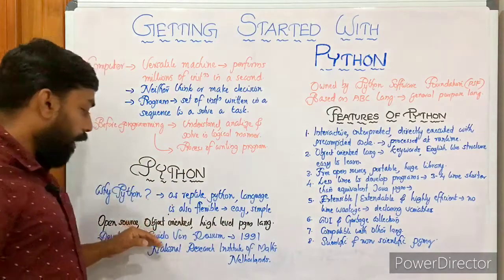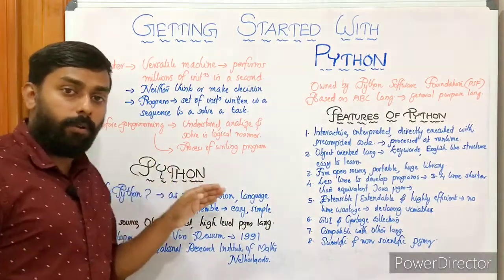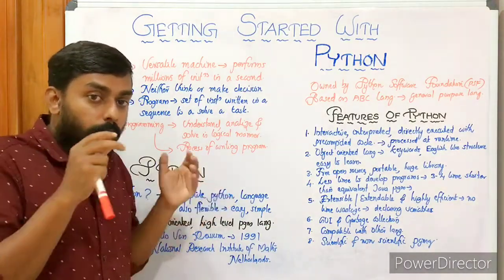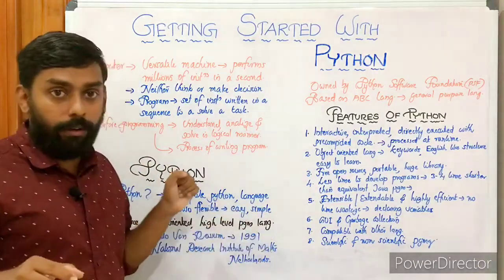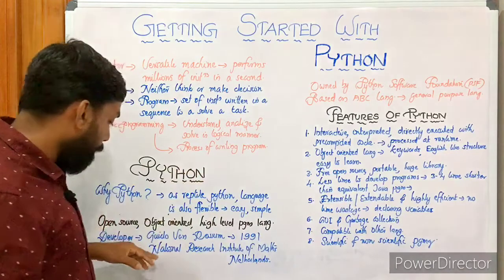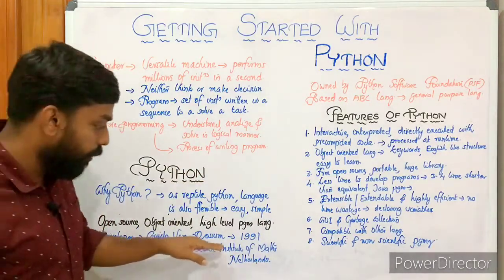It is Guido van Rossum. Guido van Rossum is the father of Python, the one who developed the Python programming language.